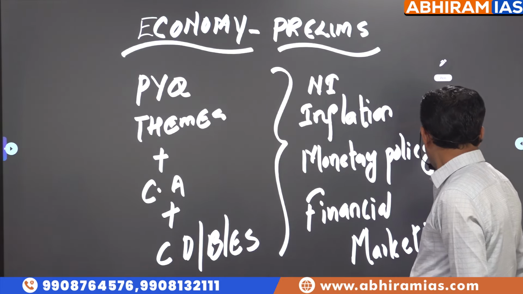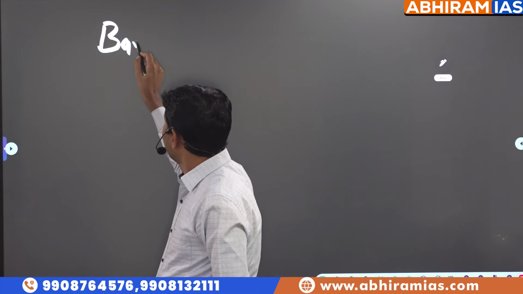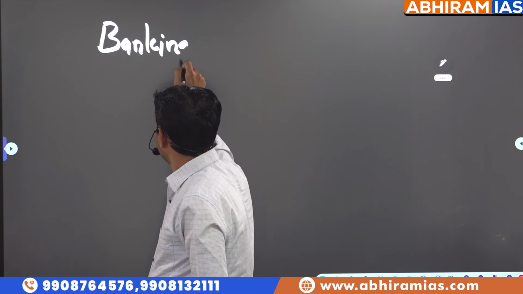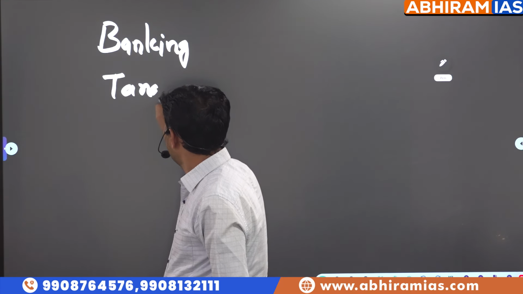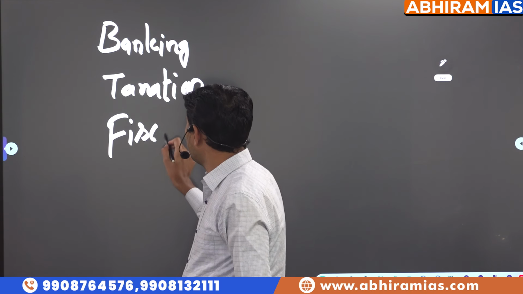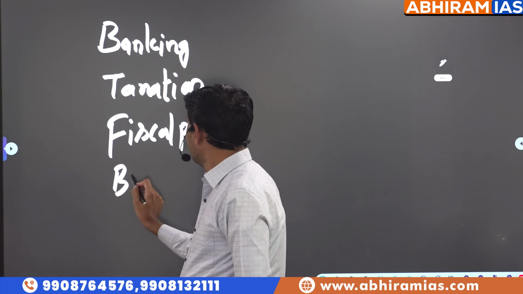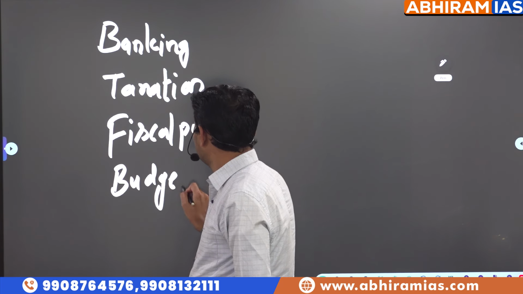Apart from that, banking, taxation, fiscal policy, budgeting. Last year only from deficits they asked almost 4 questions, different types of deficits only.